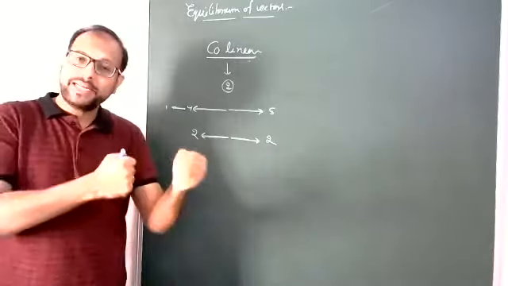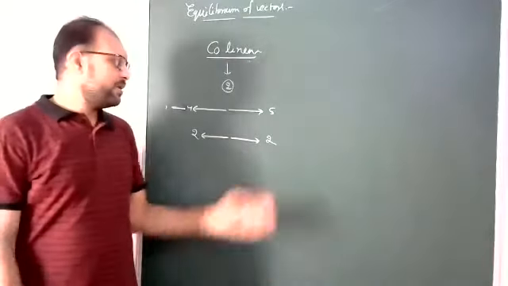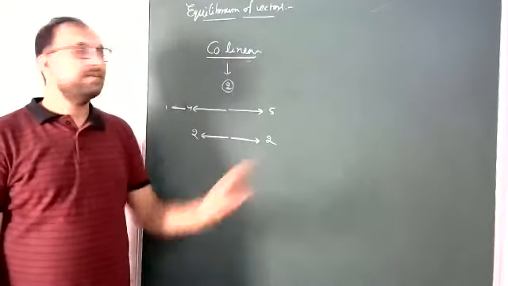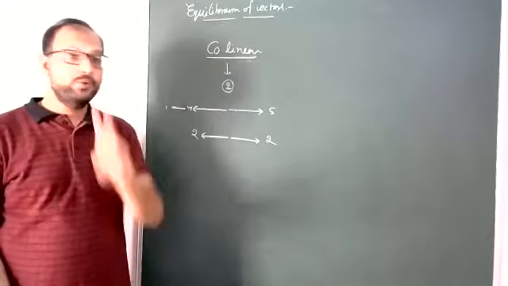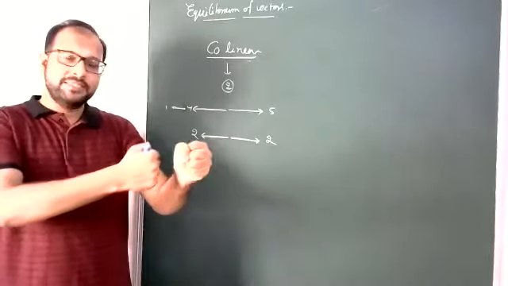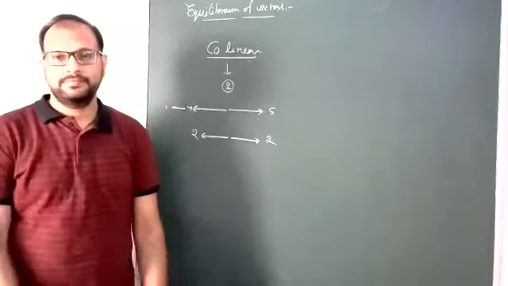Both should have the same magnitude and opposite direction.